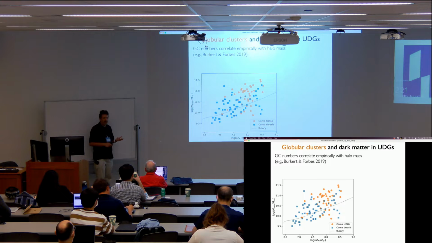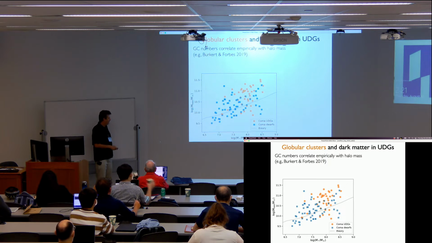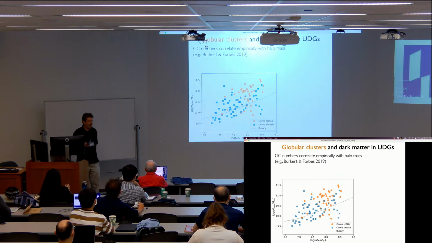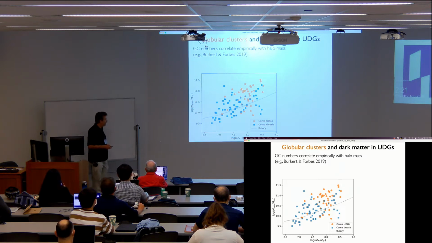But assuming that it works with UDGs as well, that they're no different from any other galaxy, if you just blindly take the globular cluster numbers and turn that into halo mass, there's a fraction to use here, and it gets stellar mass. This is what you get. And this is a sample in the Coma cluster. And there are various plots made like this. A lot of times they're inhomogeneous samples. So ideally, you want to be as controlled and steady as you can.